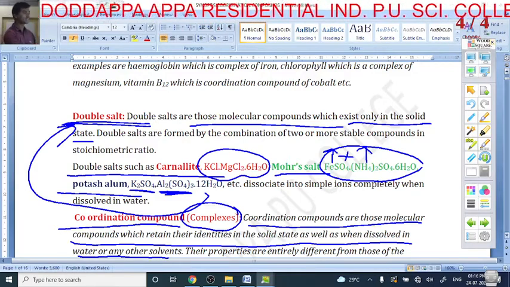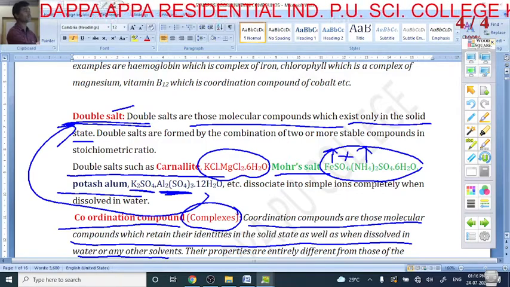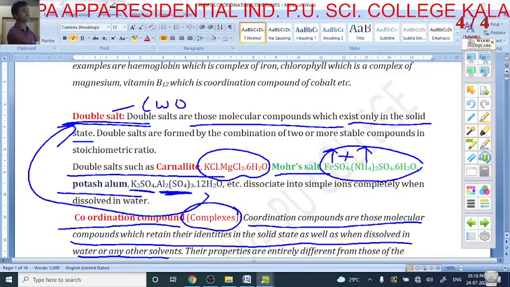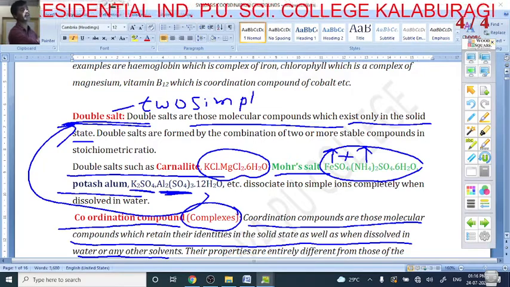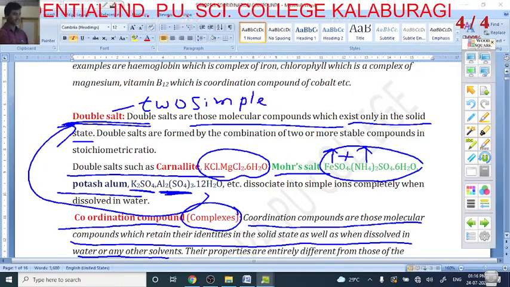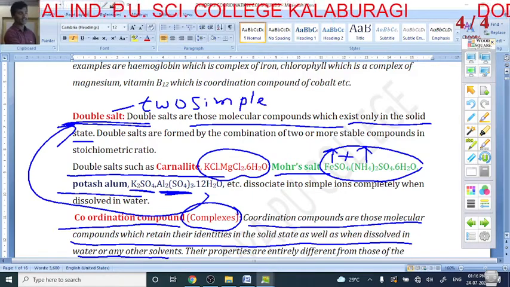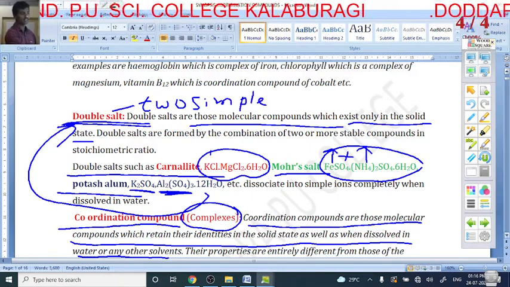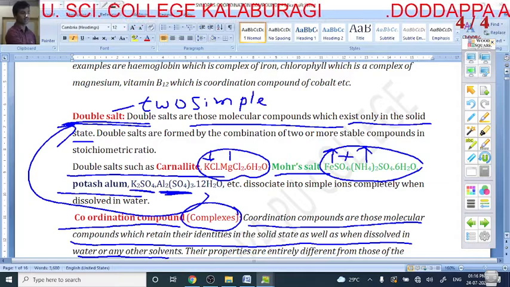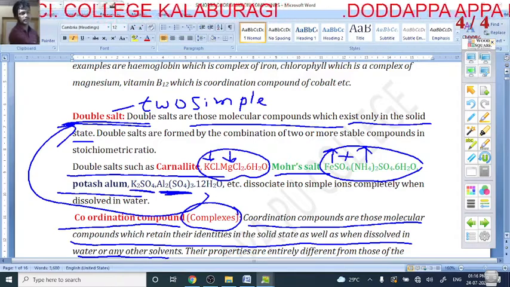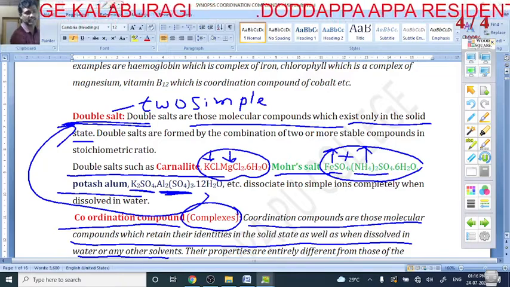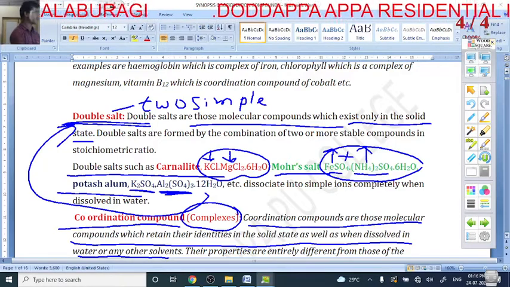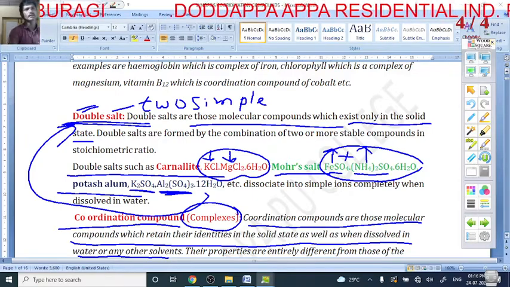So what are double salts? Double salts are made up of two simple salts. The example is carnallite: one simple salt is KCl, another is MgCl2. And Mohr's salt is also a double salt: one simple salt is FeSO4, the second is (NH4)2SO4. These two simple salts become a double salt. Okay, next slide.